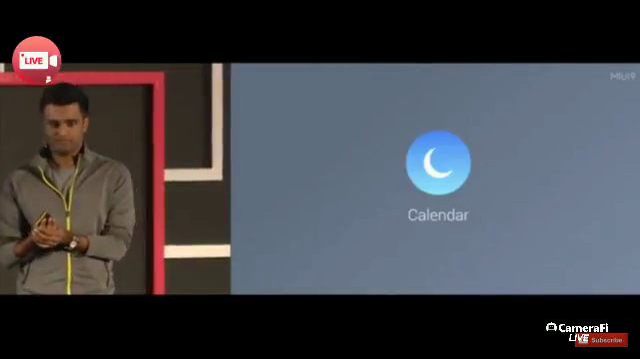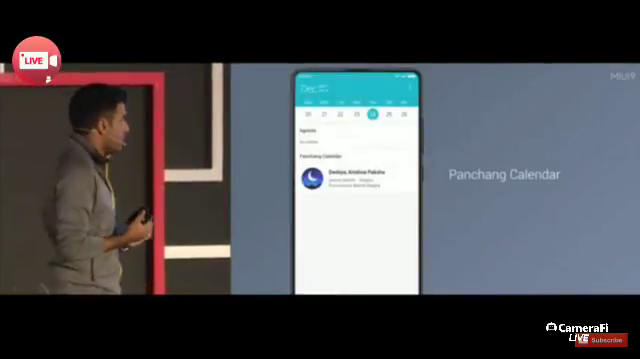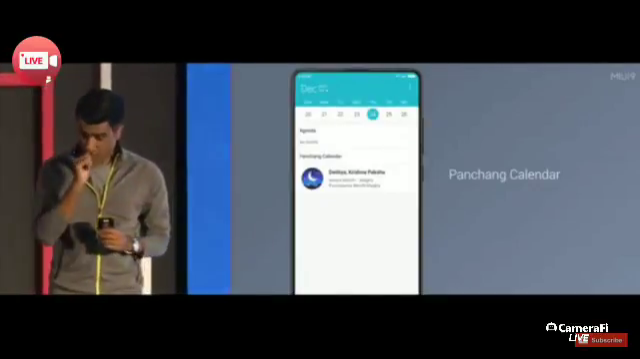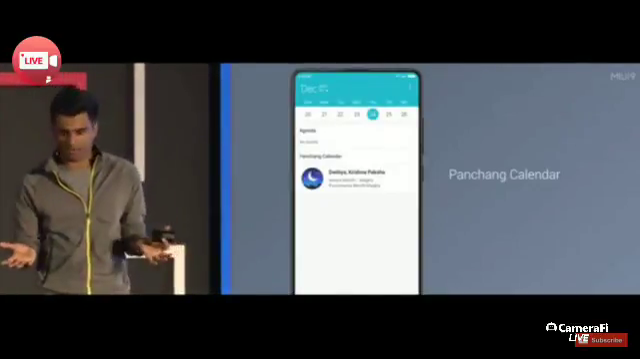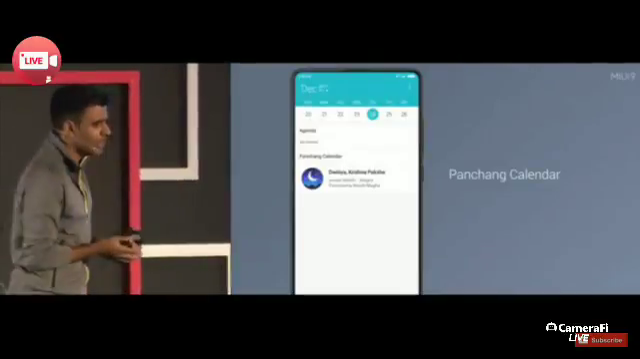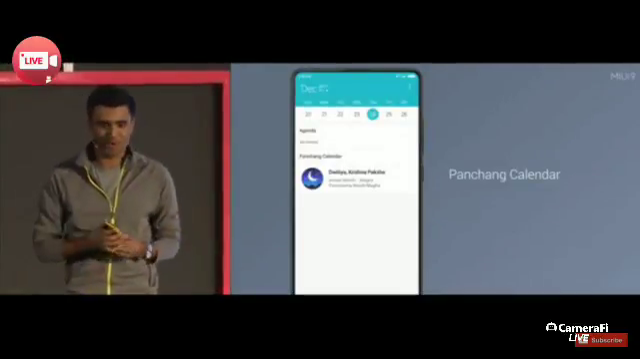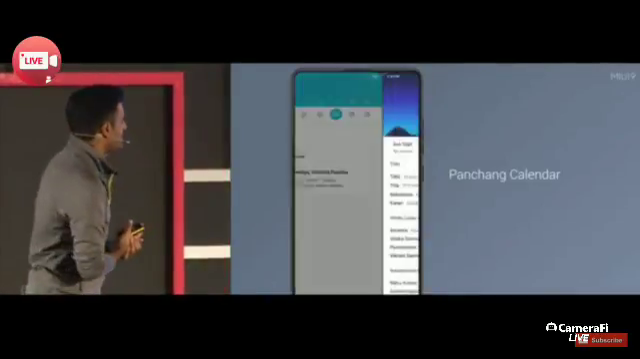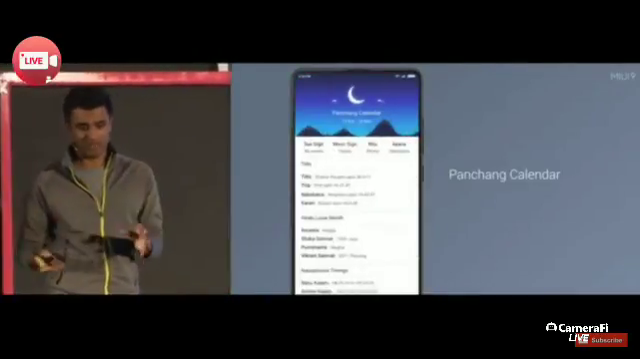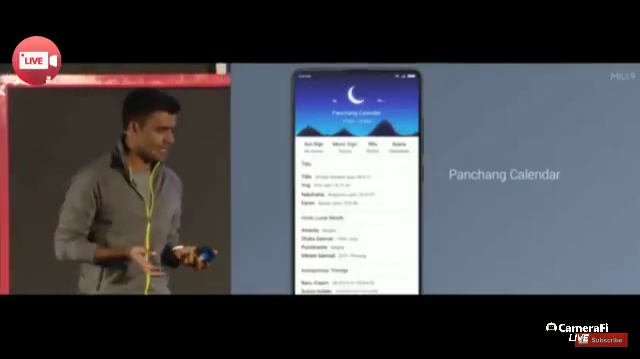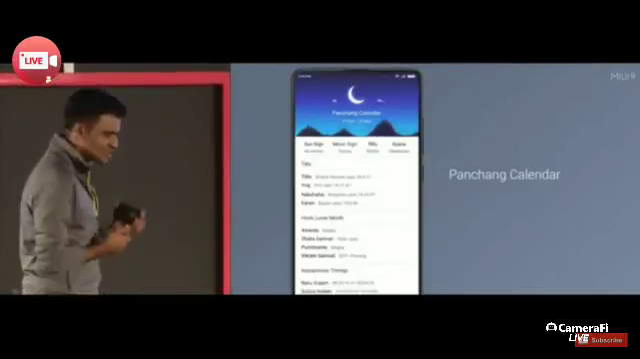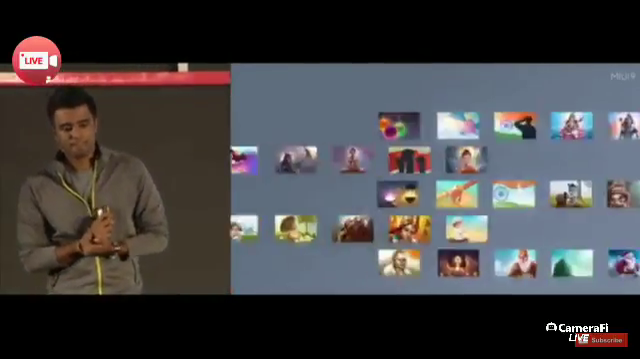All right, now let's talk about calendar. So in MIUI 9, we've integrated a Panchang calendar into our own calendar app. So this shows all the days as per the lunar solar calendar, or I think more popularly known as the Hindu calendar. And as you can see, it even gives you a lot more details. It gives you deep insight into the moon sign, lunar months, inauspicious times.